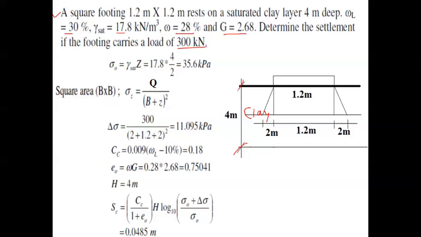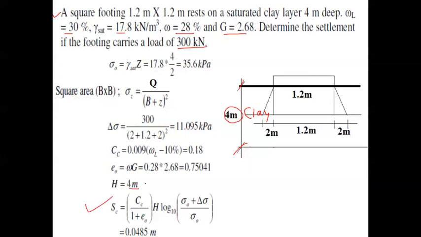Now of course we have to write the equation. Sc is equal to Cc H divided by 1 plus e naught, into log of sigma naught plus delta sigma divided by sigma naught, where H is the thickness of the compressible layer. It is the clay layer, so 4 meter we have to take.